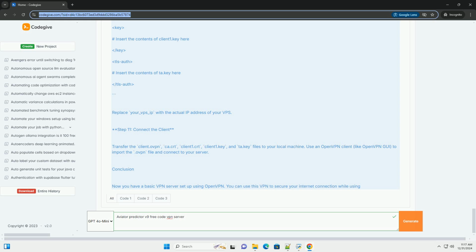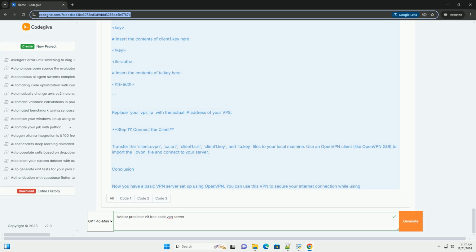Step 10. Configure client. Generate client certificates. Bash: cd /openvpn. Source vars. ./build-key client1. Create a configuration file for the client. Bash: cd /etc/openvpn. nano client.ovpn. Add the following configuration.